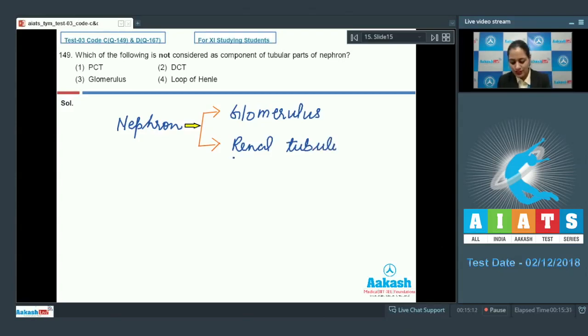Renal tubules extend from Bowman's capsule. So the question asks which of the given options is not a part of the tubular part of nephron, and the correct answer is option number 3, that is glomerulus, because the other three options, PCT, DCT and loop of Henle, are part of the renal tubule or the tubular part of nephron. So the correct answer for this question is option number 3. So let's proceed to the next question.